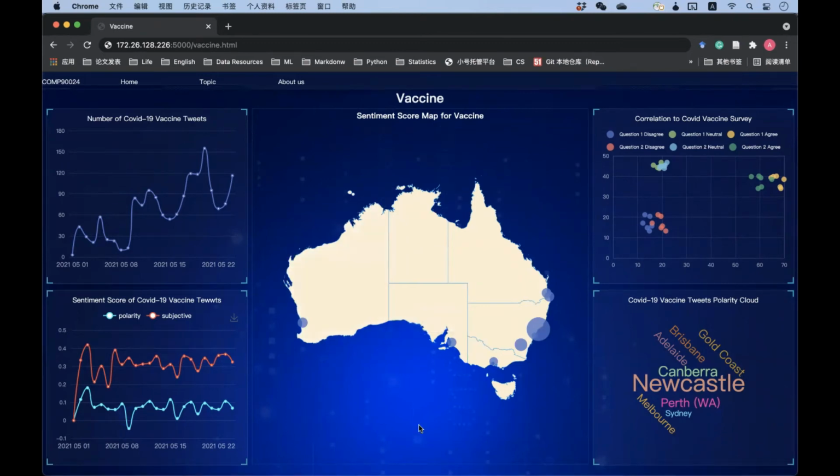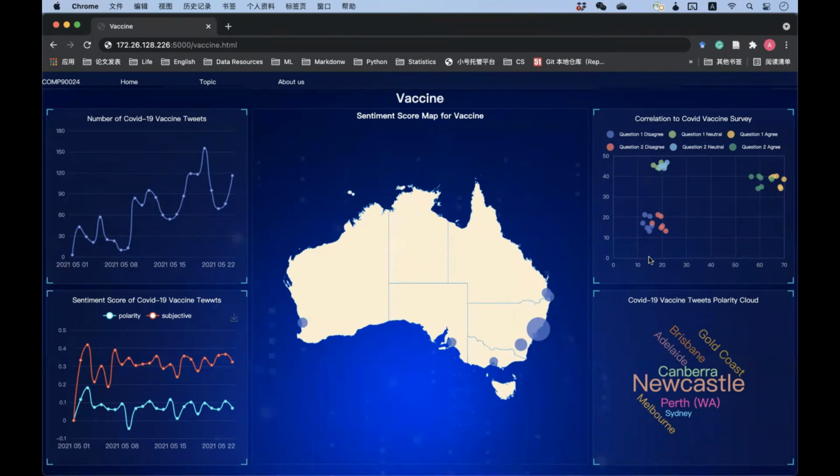In the middle of the page, we have a map showing the sentiment score of people towards vaccine-related topics for each city. We could see that Newcastle and Canberra are the top two most optimistic cities, whereas Sydney and Melbourne are the two least optimistic cities.